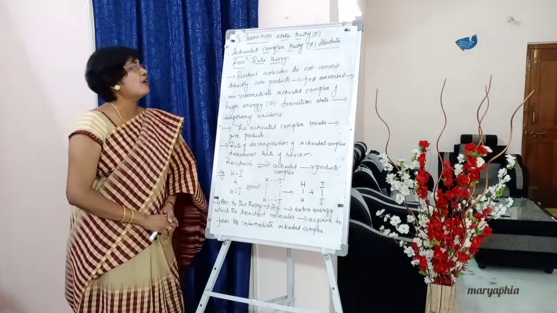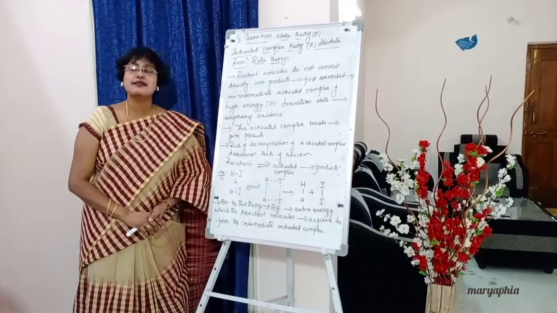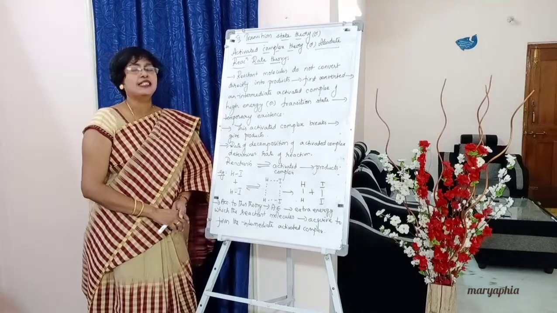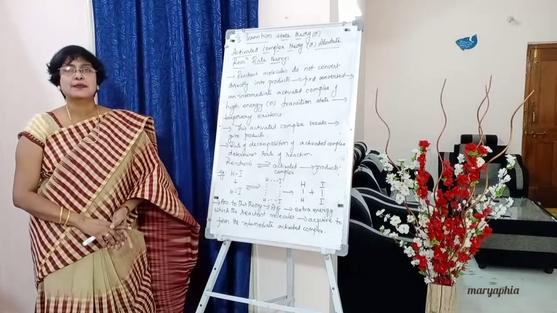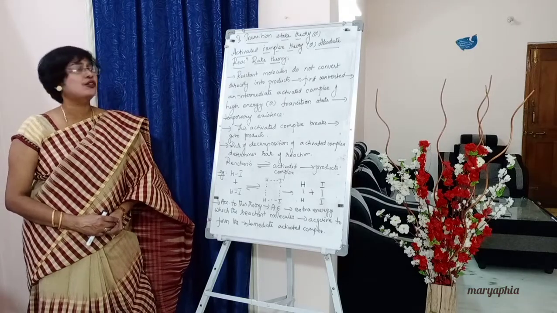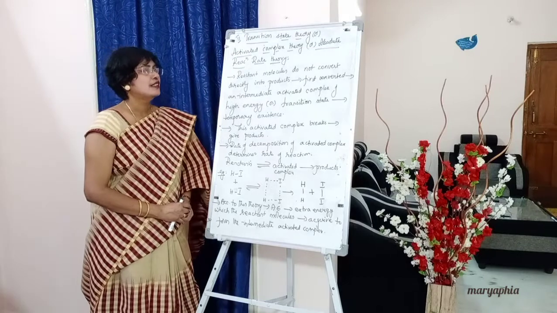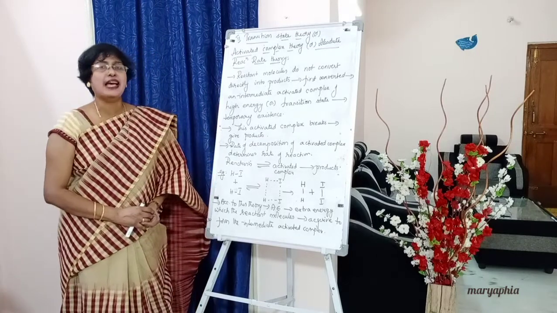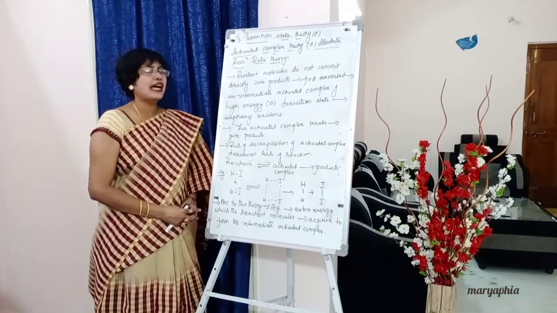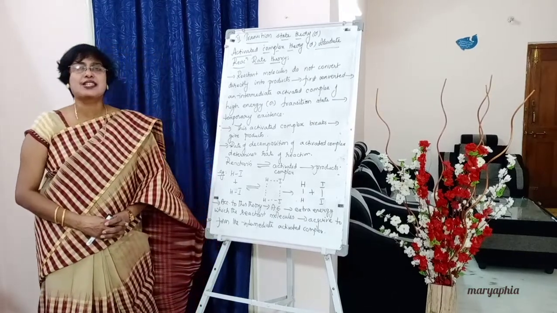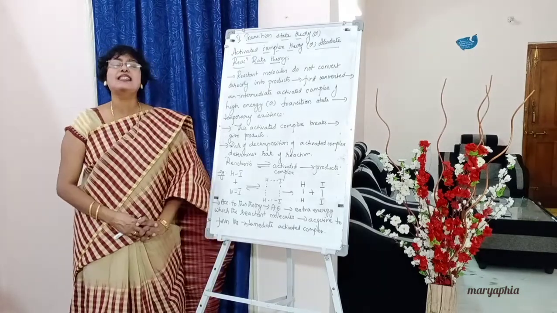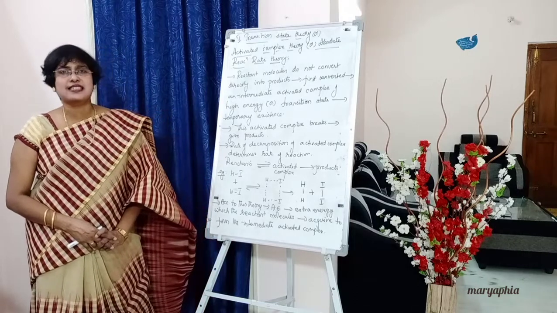Write down. According to this theory, reactant molecules do not convert directly into products, but they are first converted into an intermediate activated complex of high energy, or transition state of temporary existence.